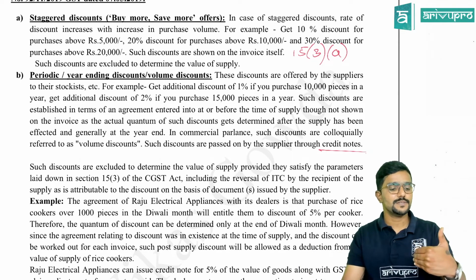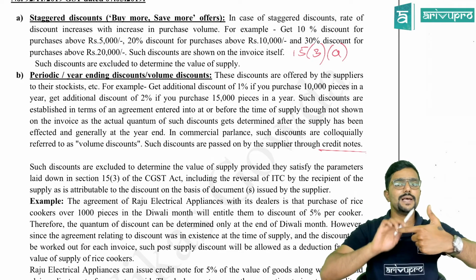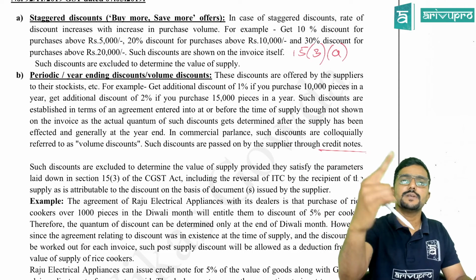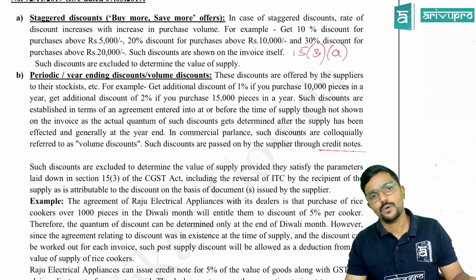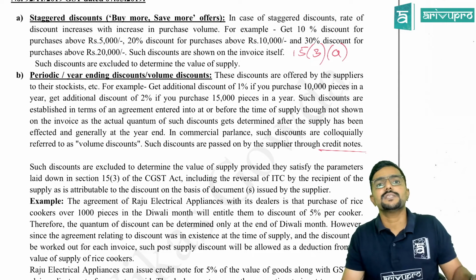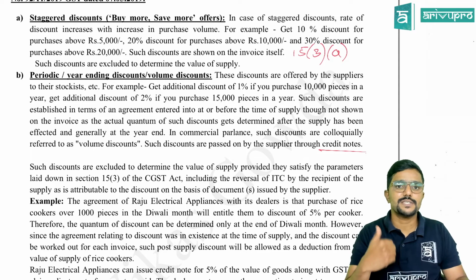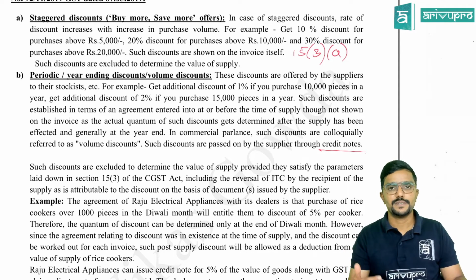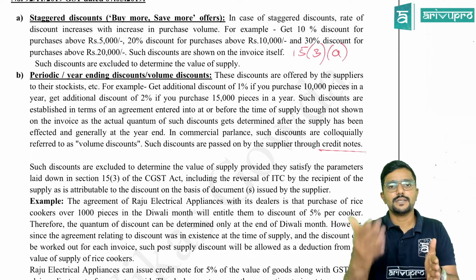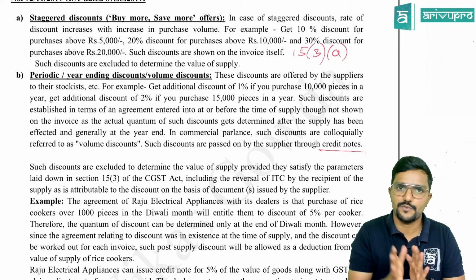Because, see guys, here discount is agreed at the time of supply. Supplier has told, if you purchase more than 10,000 pieces in a year, you will get 1% additional discount. Okay. So at the time of purchase, we don't know exactly whether you will purchase throughout the year more than 10,000. So assume in the first case, he purchased 1,000 units, next 2,000 units, next 2,500 units. So whenever you are purchasing first, second and third time, I would have charged normal price for you and I would have issued invoice for you.